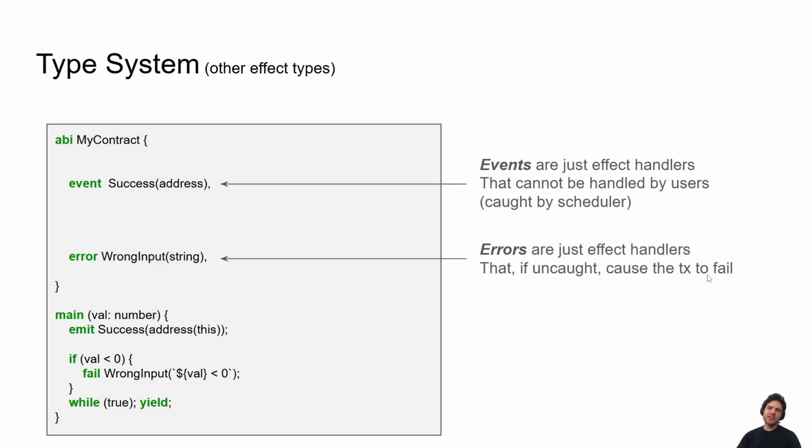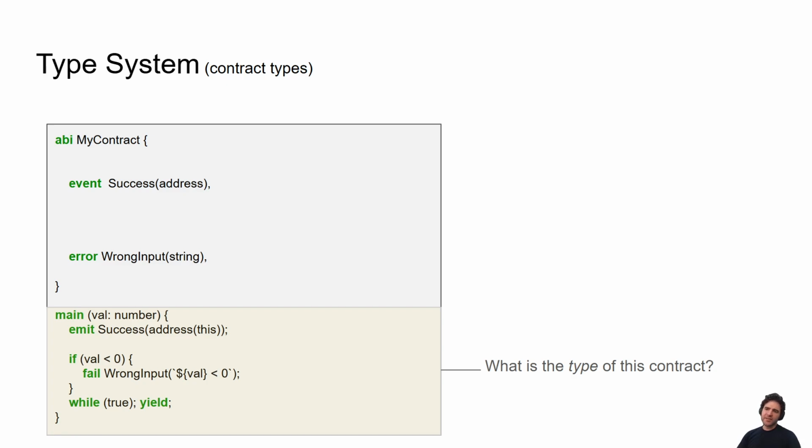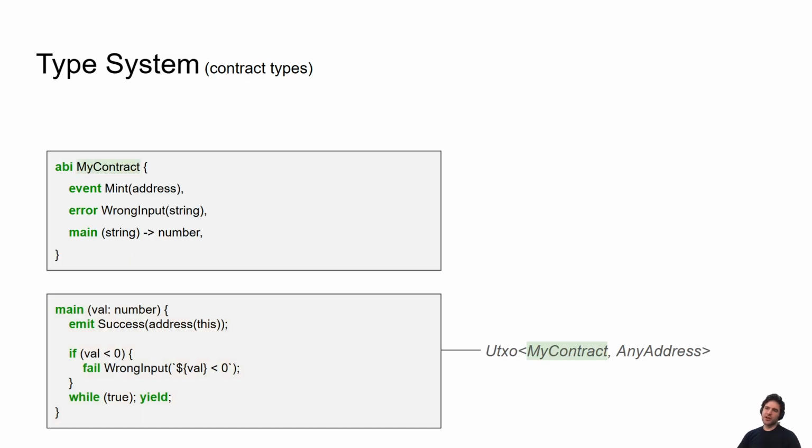So you can see how all these different concepts, contract call, contract composition, events, errors, interfaces, are all just coroutines, and we can model them through a single core concept, which is how we've made Starstream such a simplistic VM. Because it's such a simple concept, we can fairly easily reason about the types of things on chain. So what is the type of this contract? Well, you can just specify an ABI for your contract that says my contract has some events, some errors, and some main function. And so we can easily say this contract is just some UTXO with some specific API that lives at a specific address.